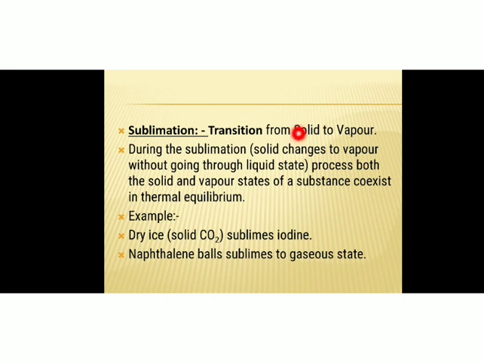Then what is sublimation? Transition from solid to vapor directly is known as sublimation. During the sublimation process, both the solid and the vapor states of a substance coexist in thermal equilibrium. Examples: dry ice sublimes, iodine sublimes, naphthalene balls sublime to gaseous state.